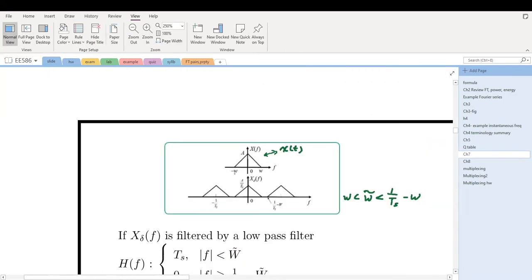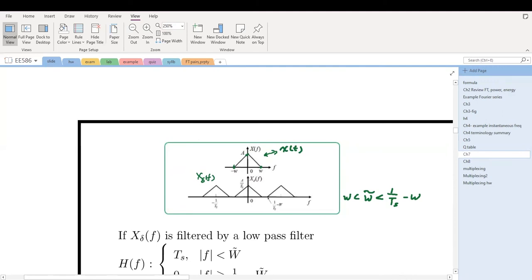Let's plot the spectrum of X delta(f), which is the spectrum of the sampled signal. Let's assume that the original spectrum for the continuous time signal has this shape. The bandwidth is W and minus W, and the magnitude here is A. I'm using this triangular form because it's easier to draw.